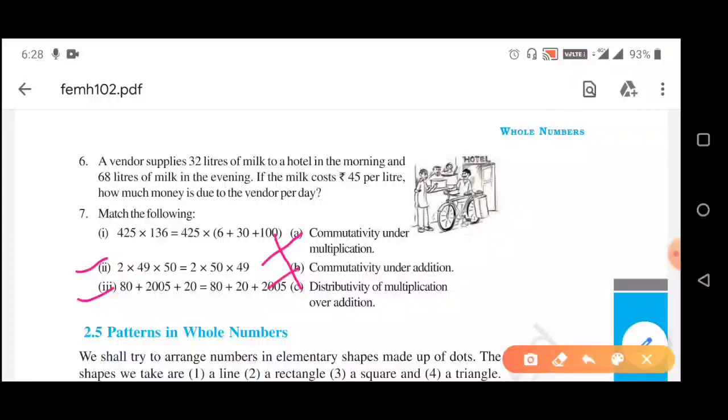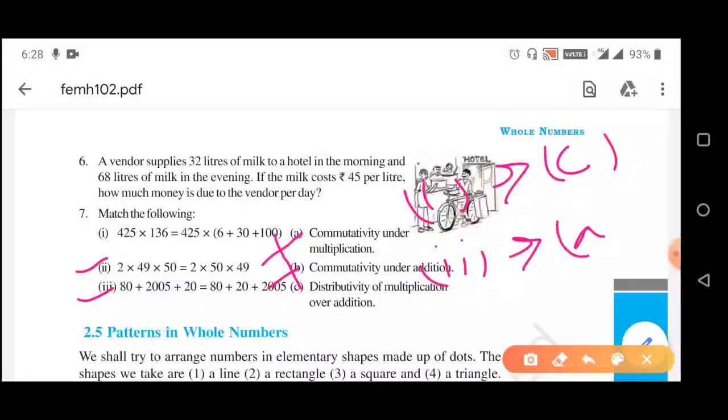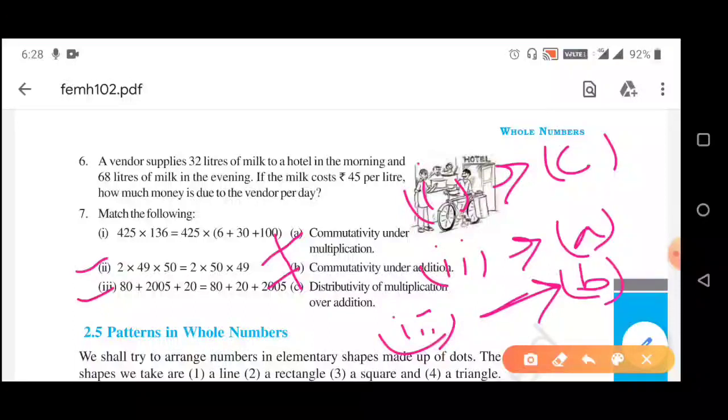So, Roman 3 will be with B. So, Roman 1 is matching with C, Roman 2 is matching with A, Roman 3 is matching with B. So, this is the answer of question number 7.